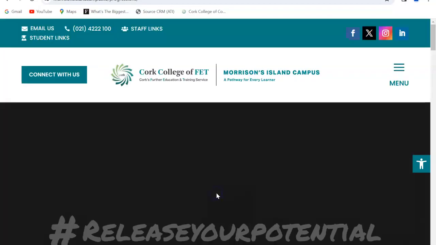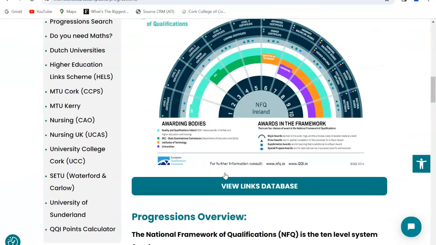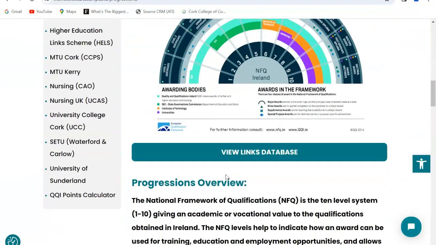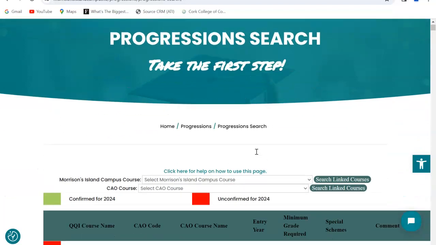This progression section provides all the progressions available from our many campuses, including our City campus, our Youghal campus, our Macroom campus and our West Cork campus. When you click on the View Links database on our progression section, it will bring us to this comprehensive database, which is an invaluable resource to show all the links from our courses to higher education.